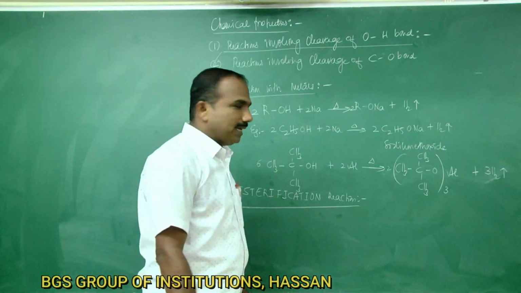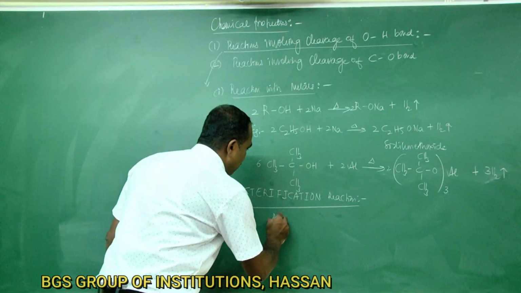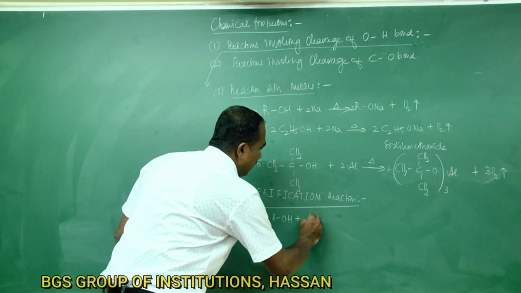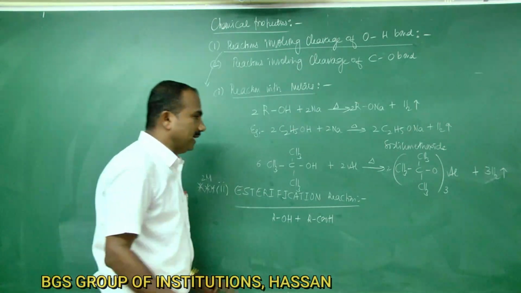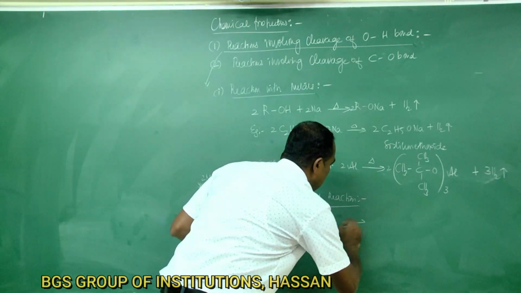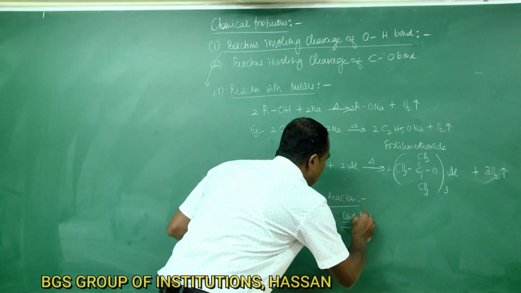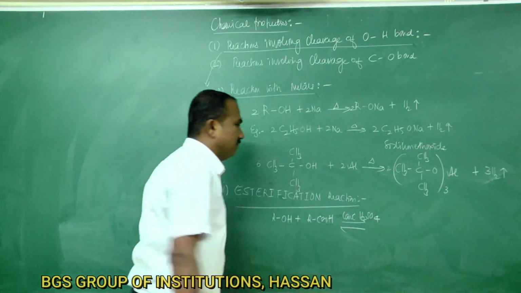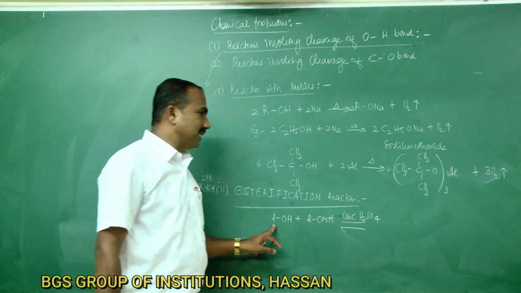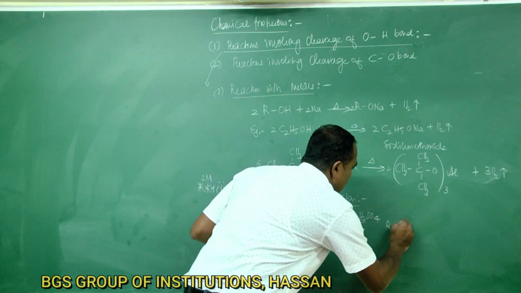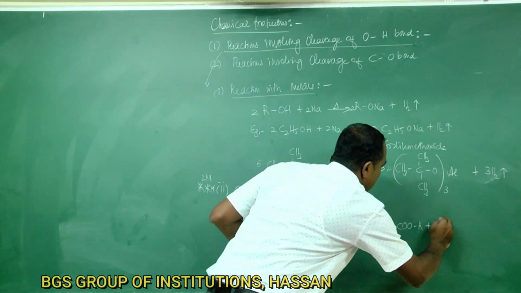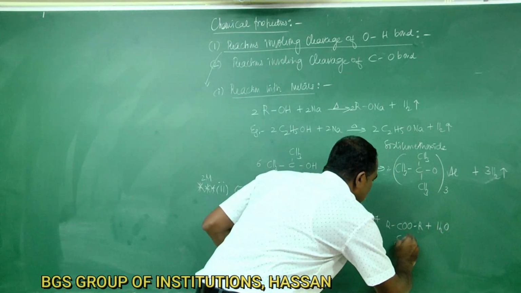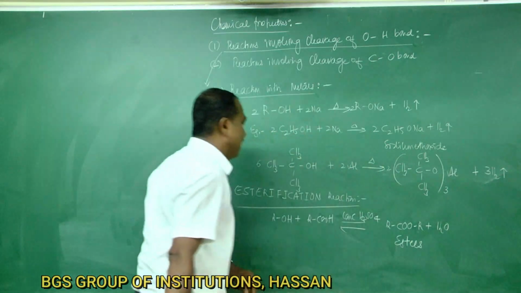When alcohol is heated with carboxylic acid, in presence of concentrated sulfuric acid, esters are formed, RCOOR plus H2O. So this is the formula for esters.